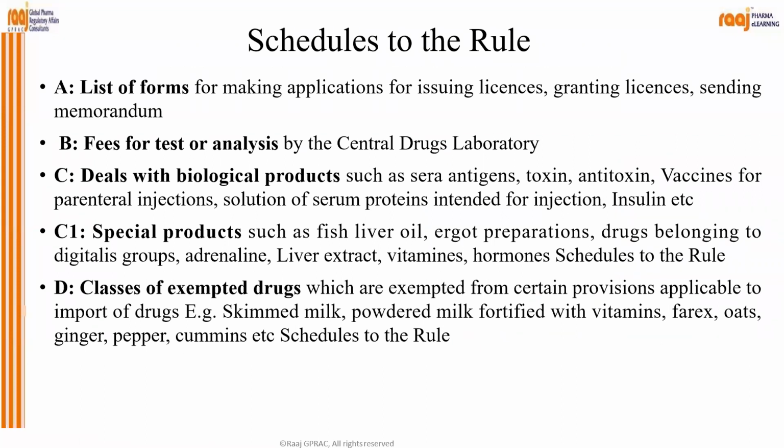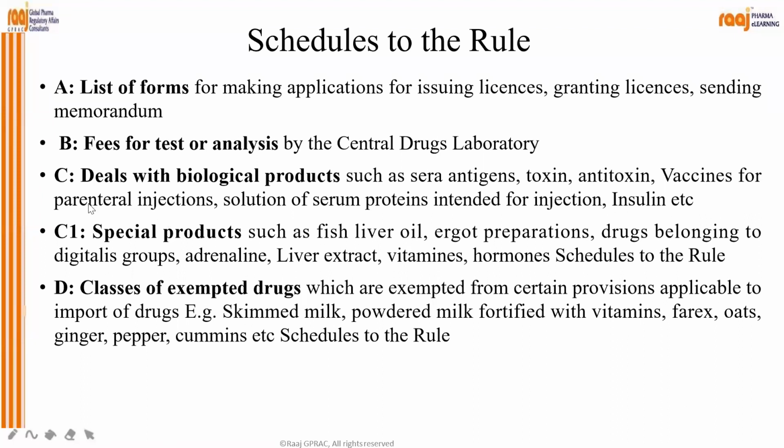Now schedules to the rules we can see A, B, C, D. Okay, so A is given for the list of forms for making application for issuing licenses, granting licenses, and sending memorandum. Okay, and B is for the test or analysis by the Central Drug Laboratory. And C deals with the biological products such as antigens, toxins, antitoxins, vaccines for parenteral injections, solution for serum protein intended for injection, and insulin.